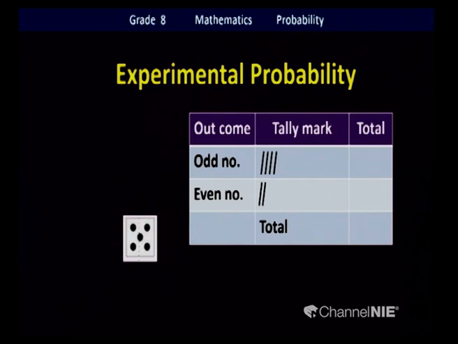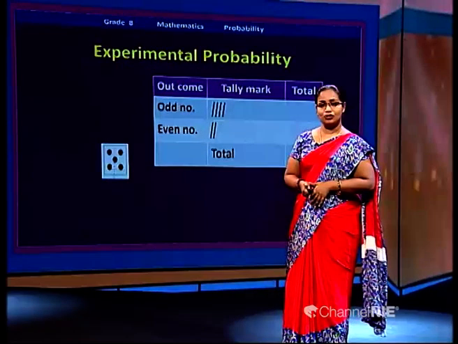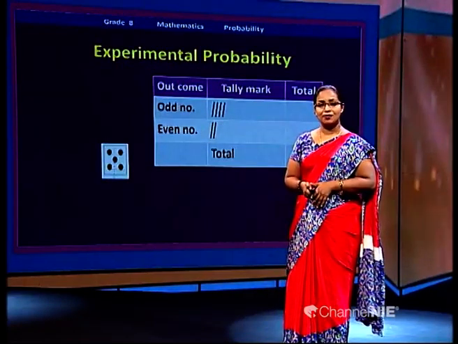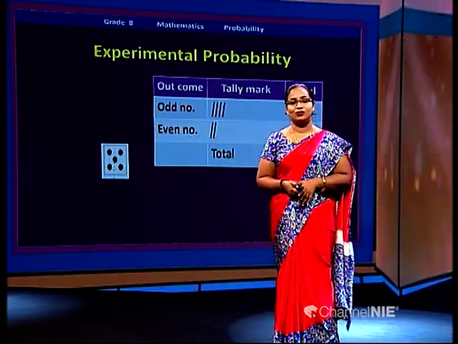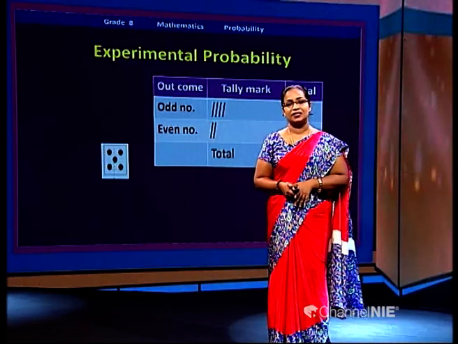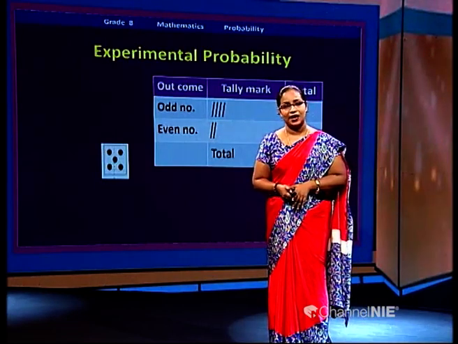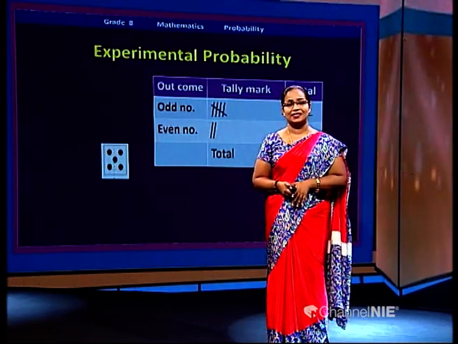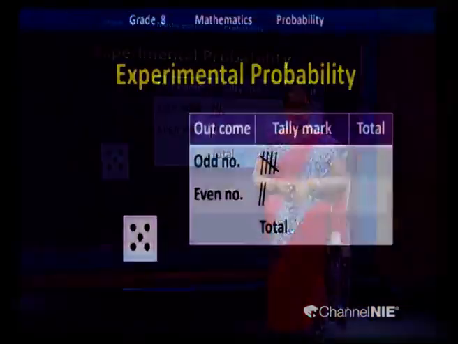So how could you mark the tally to represent this odd number? You already marked 4 tally marks. Then what do you do? Can you remember? Yes, you use a line to cut the previous 4 lines to make a group of 5. Yes, it is 5. Good.